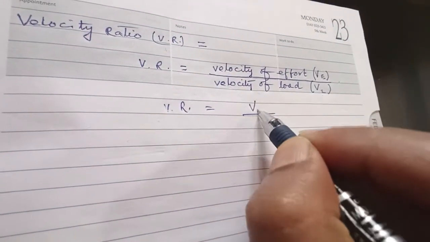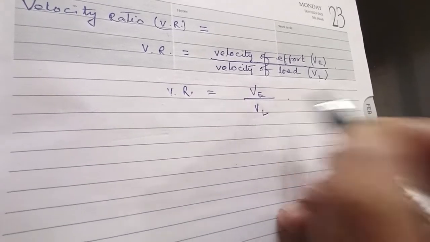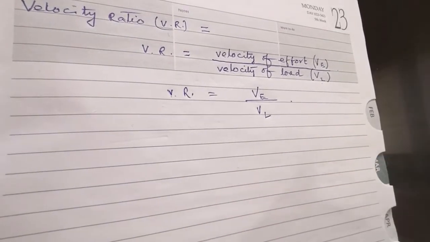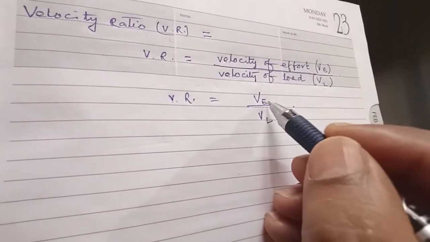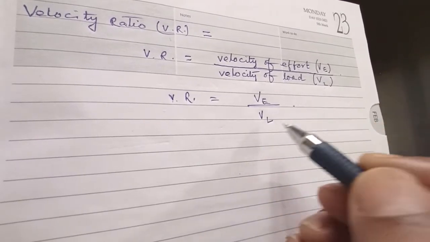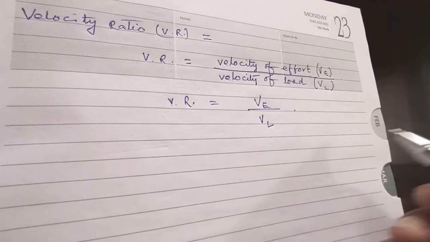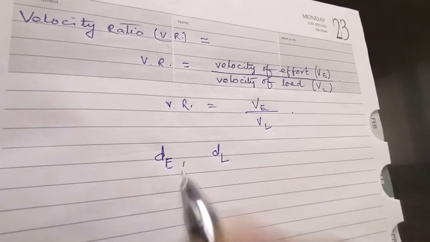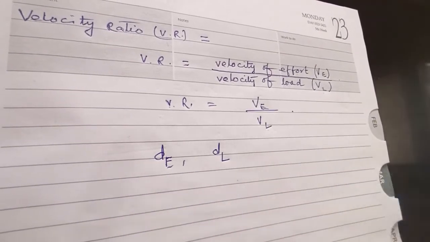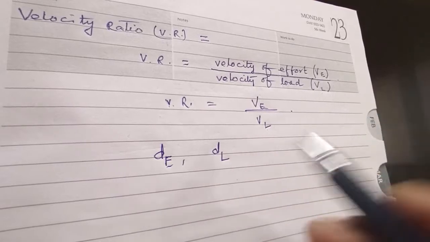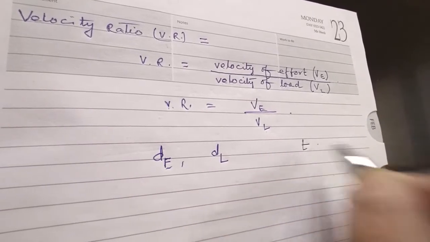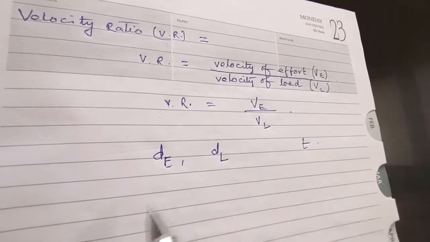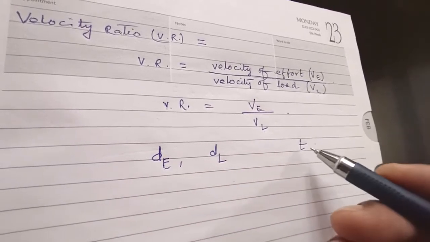So this relationship, that is VR is equal to VE upon VL. So this is the initial definition of velocity ratio. We can further simplify this. Let us imagine a machine where the effort and load cause the displacement of, let's say, dE and dL. So dE is the displacement of the effort and dL is the displacement of the load. Now in time t, when the displacement of the effort is dE, the displacement of the load is dL. Both the displacements are taking place in the same time, that is t.